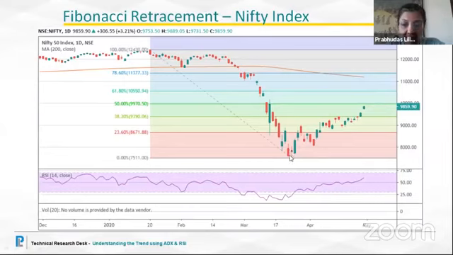When the body of the candle is very small, that means there is a tug of war between the buyers and the sellers. The exhaustion of absolute sellers gets completed here and there is some buying interest seen. So that is the occurrence of the doji formation, which is one confirmation that there is some selling exhaustion. Then we saw the next big green candle coming in, whereby there was either perhaps short covering or some buying interest coming at these levels. So that is what we meant, that there was a reversal sign.